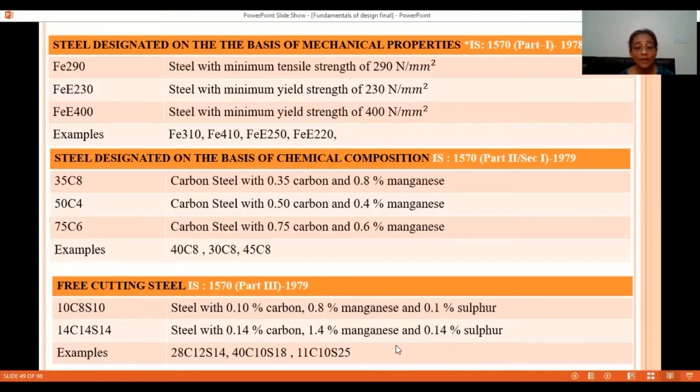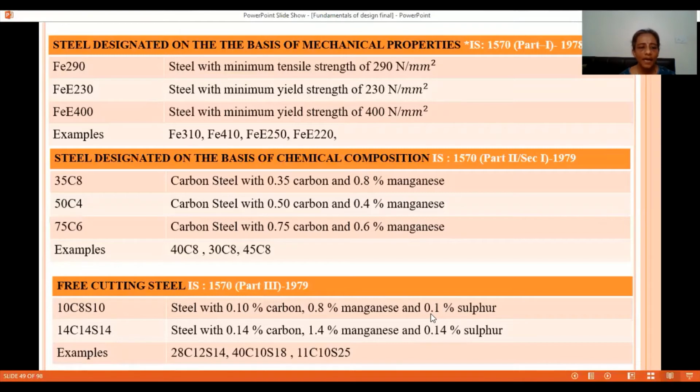Sometimes in place of sulfur, lead also can be used. So 10C8S10: the first figure is indicating 100 times average percentage of carbon. So to get the average percentage, we have to divide the first figure by 100. After C, there is a percentage of manganese, and to get the percentage of manganese, we need to divide it by 10. So 8 divided by 10, so manganese percentage is 0.8.